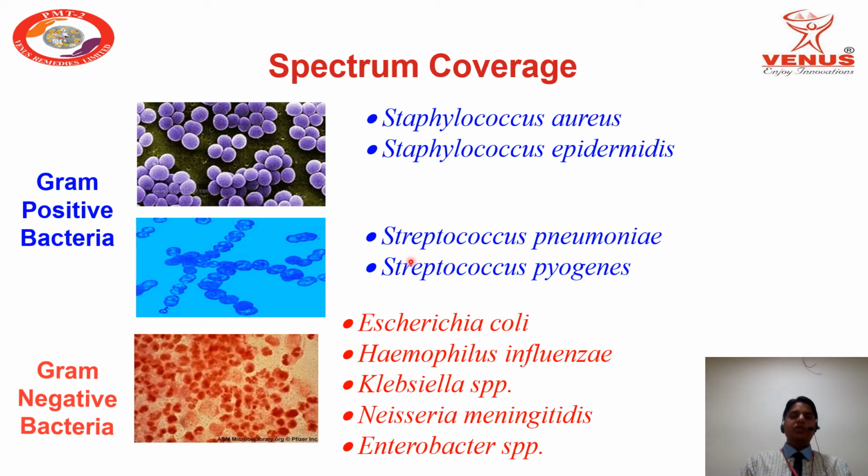These are the gram-positive bacteria where Zymocef has excellent bacterial coverage. And in case of gram-negative bacteria, it covers Escherichia coli, Haemophilus influenzae, Klebsiella species including Klebsiella pneumoniae, Neisseria meningitidis, and Enterobacter species.